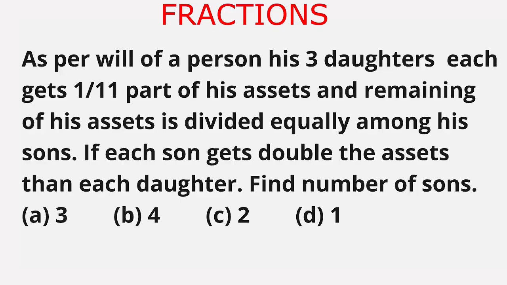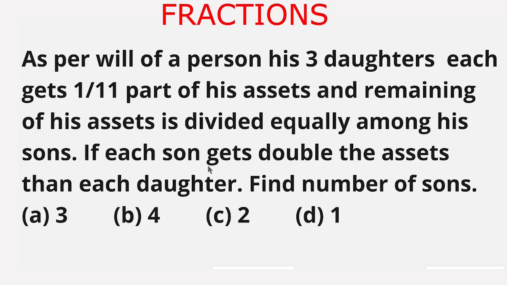In this video we are solving questions on fractions. Our question is, as per the will of a person, his 3 daughters each get 1/11 part of his assets, and the remaining assets are divided equally among his sons.